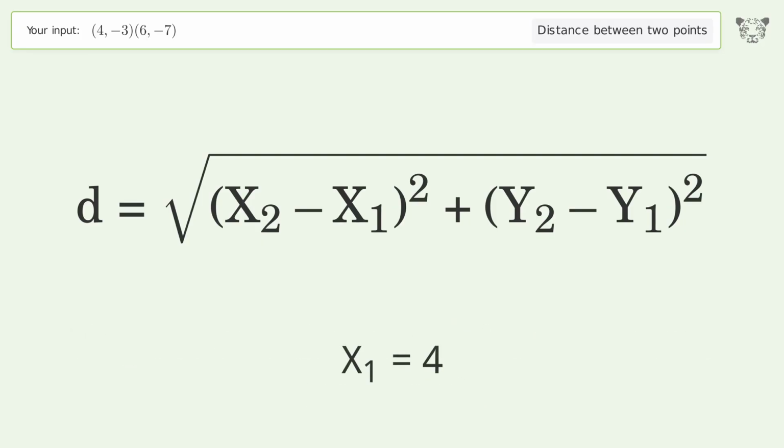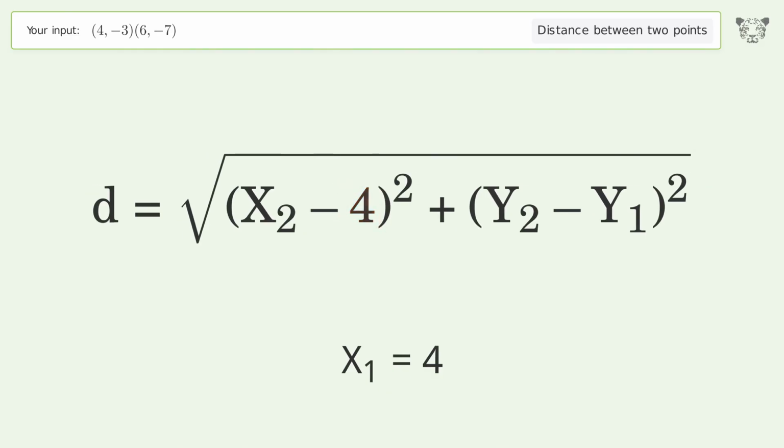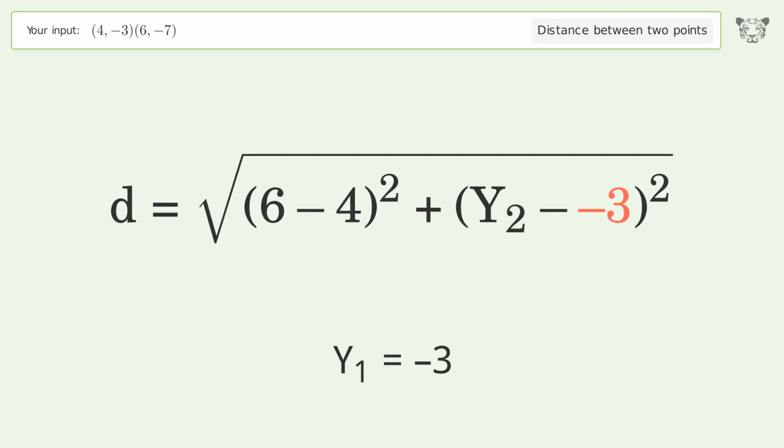x1 equals 4. x2 equals 6. y1 equals -3. y2 equals -7.